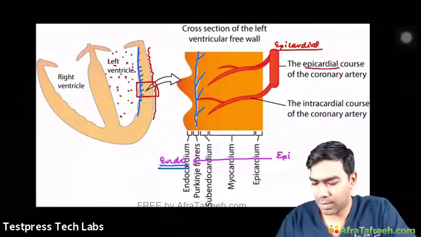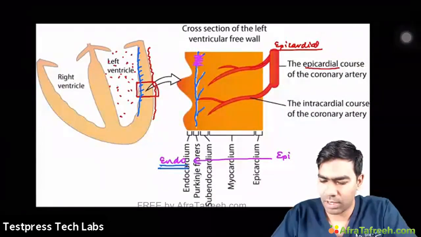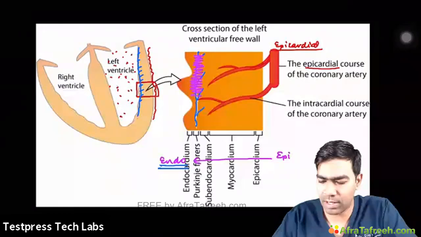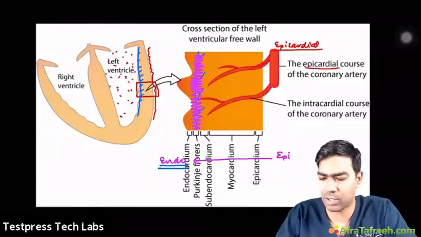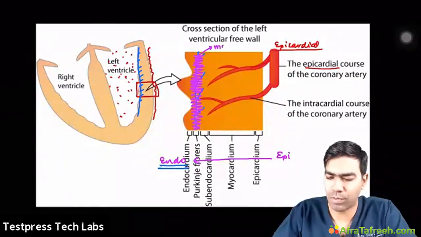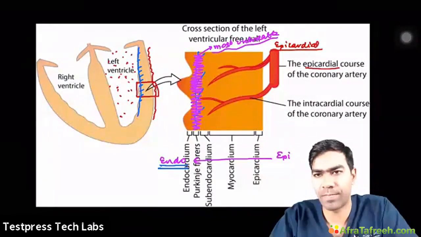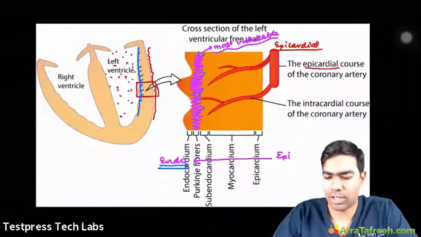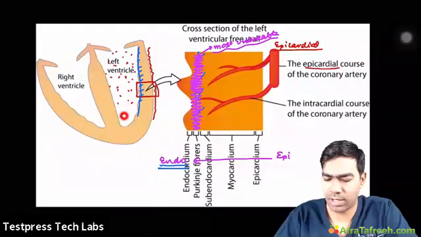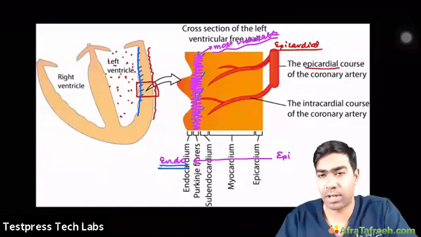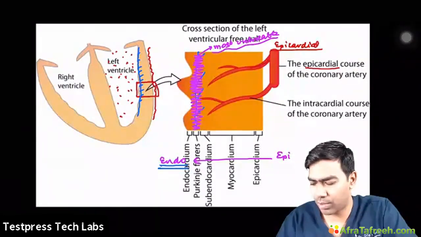So that comes to a conclusion that this particular area, the subendocardial location, where the conduction fibers are present, is going to be the most vulnerable portion for ischemia. So why is it the most vulnerable portion? Because it is the farthest away from the blood supply. At the same time, it cannot be perfused by the blood that is found in the ventricular cavity itself. So that is going to have a lot of trouble.